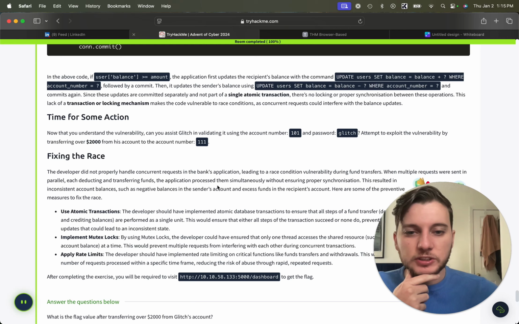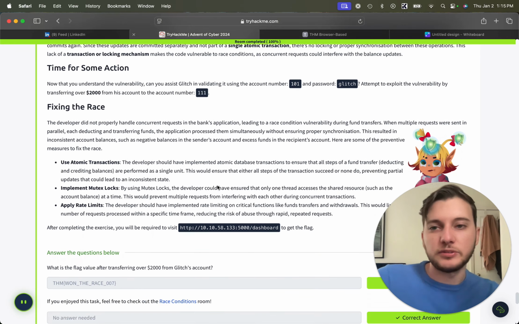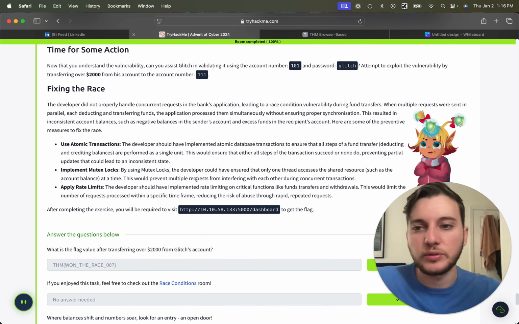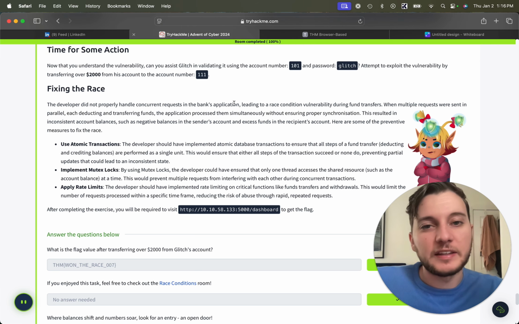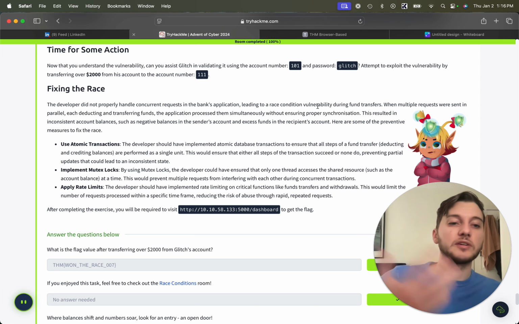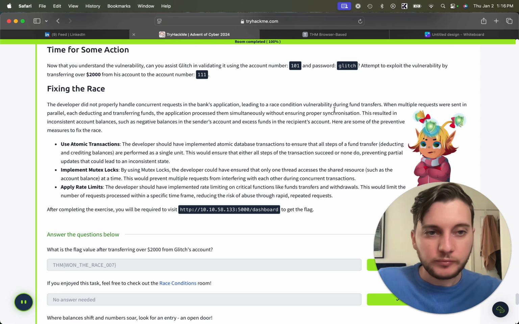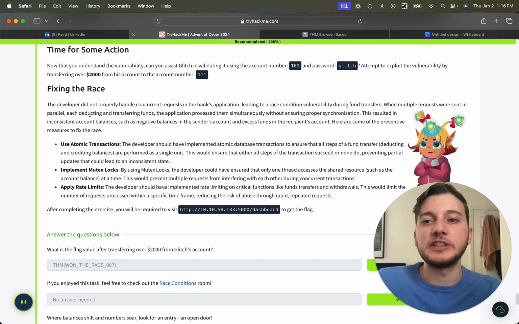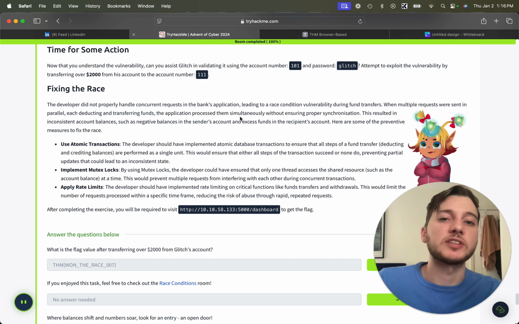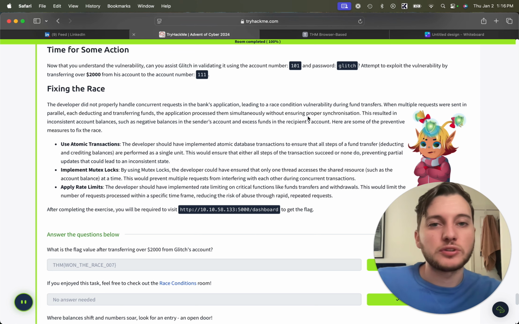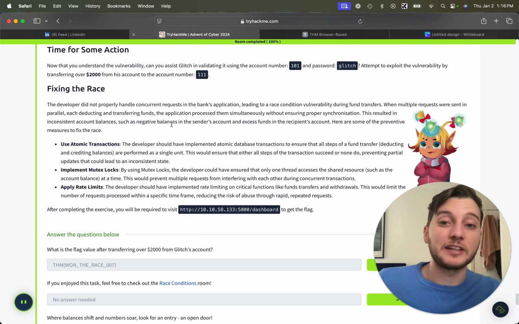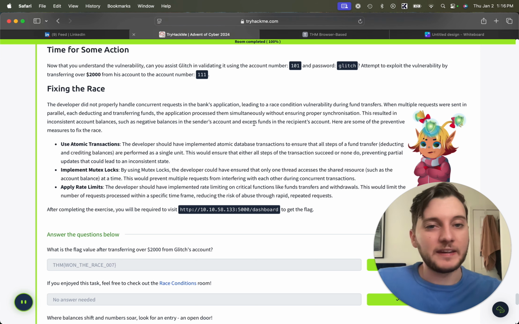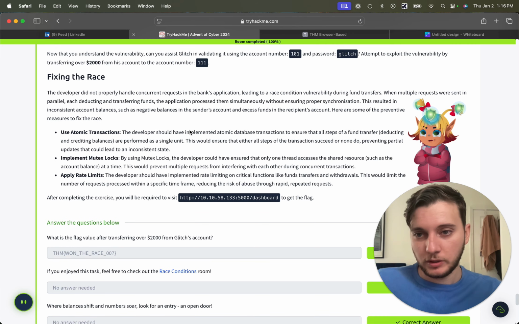And that's pretty much everything, guys. Here they do tell us how to fix race conditions, so we'll go through that. We can see that it didn't properly handle concurrent requests, and this led to the race condition vulnerability, which is what I was talking about earlier. When multiple requests were sent in parallel, each deducting and transferring funds, the application processed them simultaneously without ensuring proper synchronization. This resulted in inconsistent account balances, such as negative balances in the sender's account and excess funds in the recipient account.